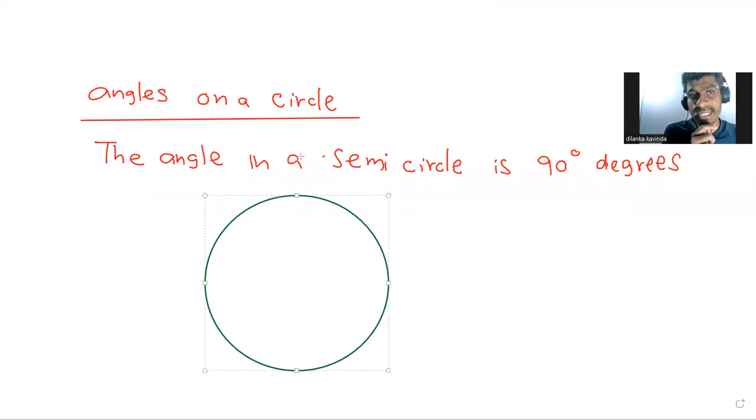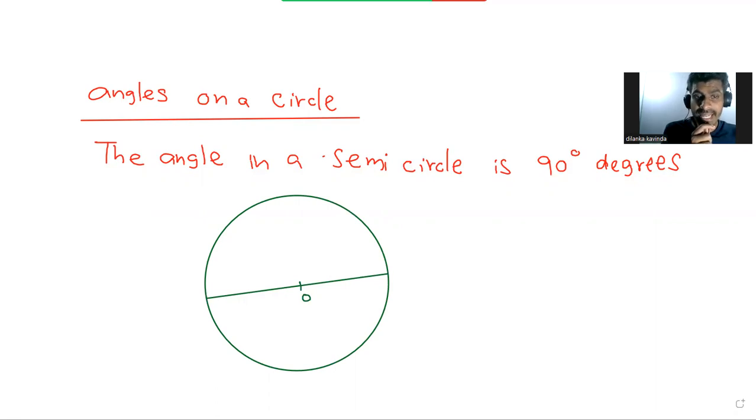This is the circle and this one is the semicircle. Semicircle means definitely you have to take the O, the center point. There must be an O. Angle in a semicircle is 90 degrees.